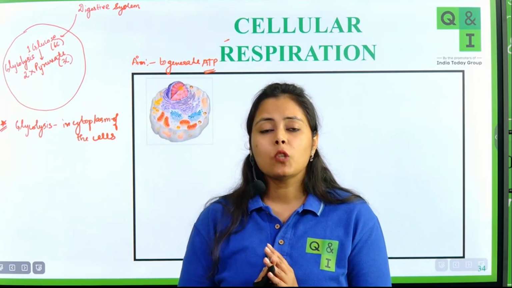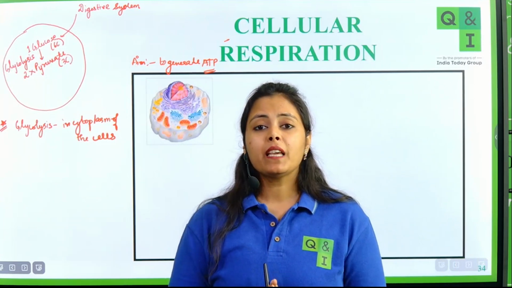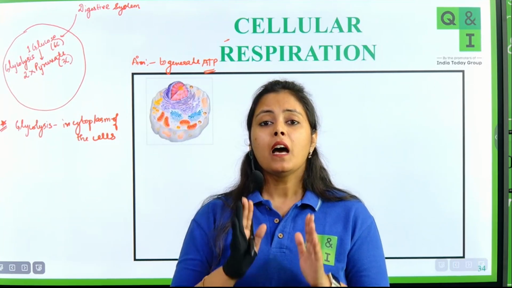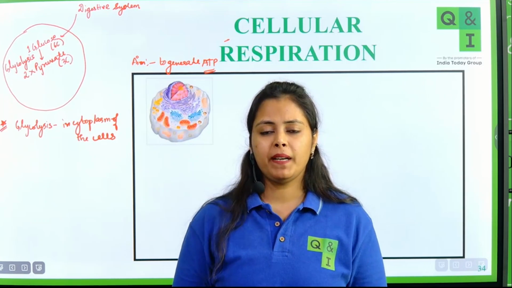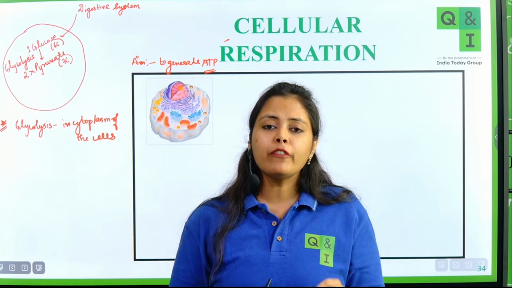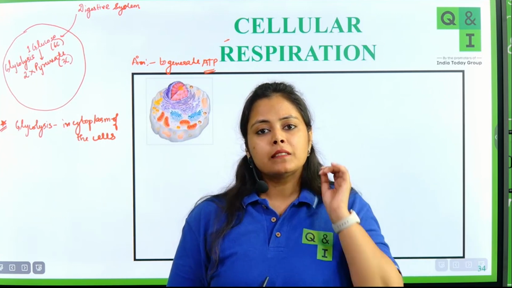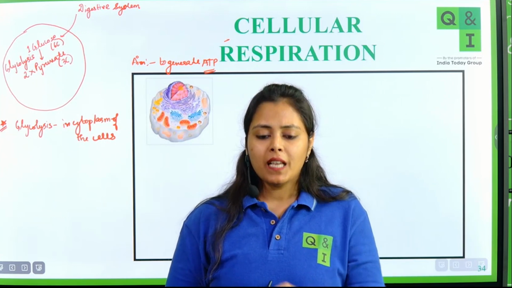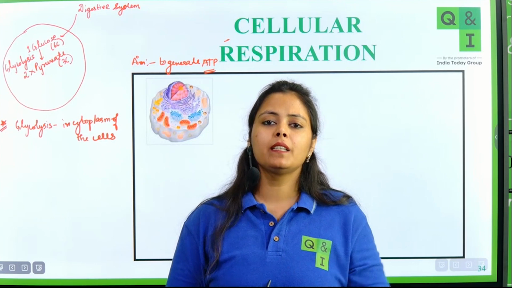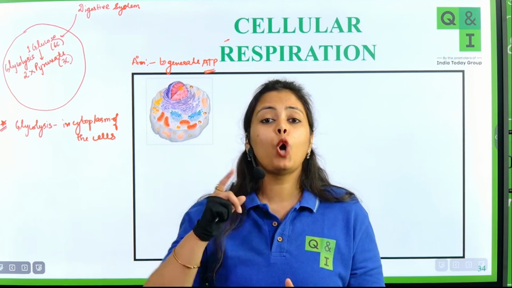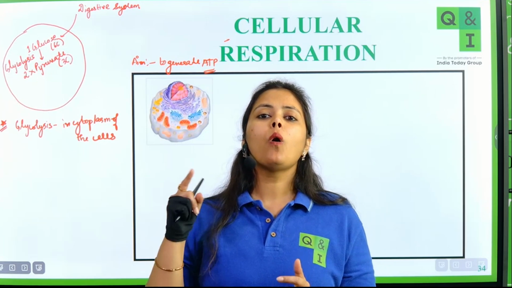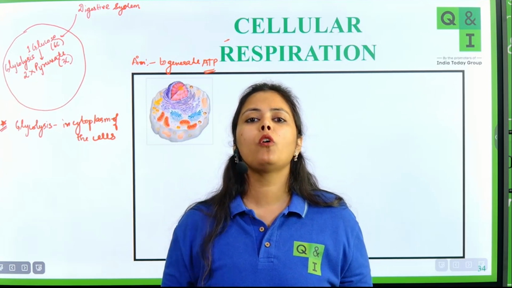See, this is not anaerobic. Simply, this glycolysis occurs in an oxygen independent manner. That means even if oxygen is present, then also glycolysis will occur. Even if oxygen is absent, then also glycolysis will occur. So this glycolysis is not dependent on the presence or absence of oxygen.